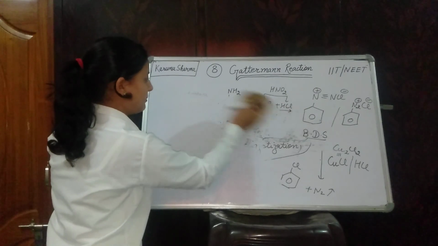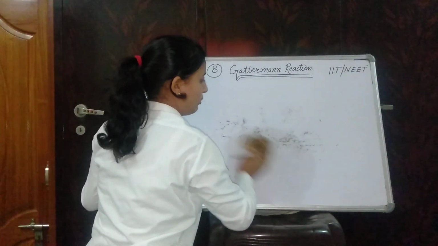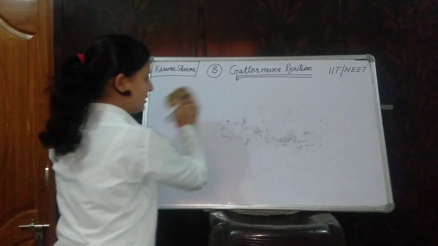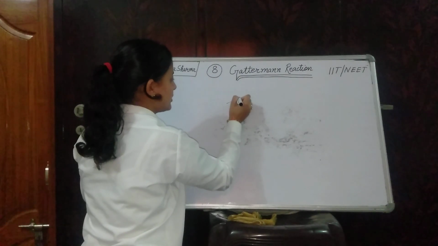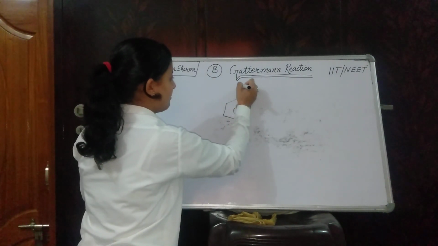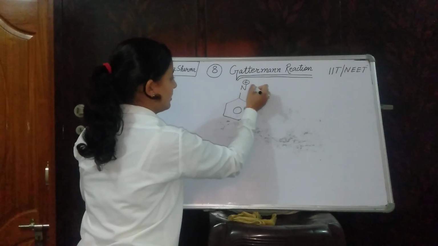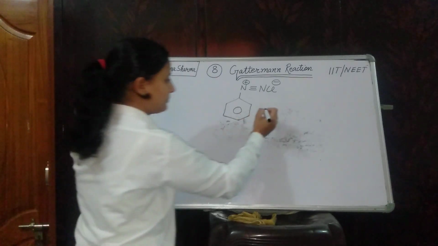This is our Gattermann reaction. Now we are making a chart for Gattermann and Sandmeyer reaction both. This is our benzene diazonium chloride, N positive triple bond N, Cl negative.